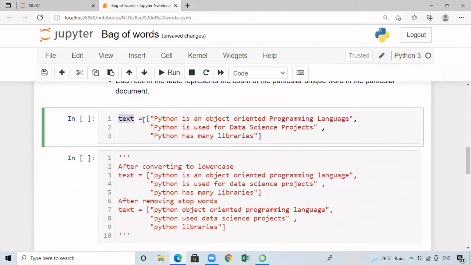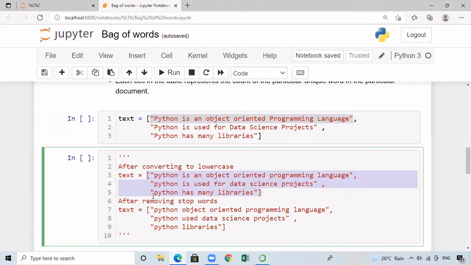Let's consider a text which contains totally 3 sentences. Python is an object-oriented programming language. Python is used for data science projects and Python has many libraries. Now, this text corresponds to the corpus. And every sentence in this list corresponds to a document. After converting all the text into lowercase, you will be getting the text like this. And after removing the stop words, in the first sentence, is, an, or are the stop words, so they will be removed. In the second sentence, is, for, are the stop words. And in the third sentence, has is a stop word. So after removing the stop words, we will be getting this particular text.